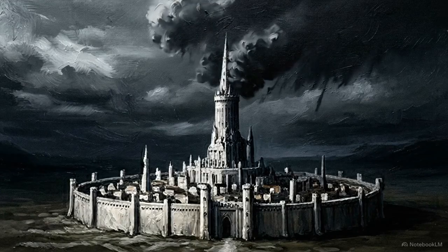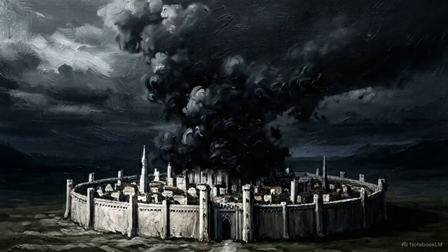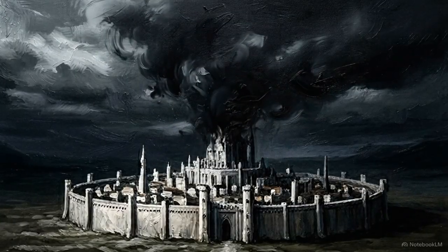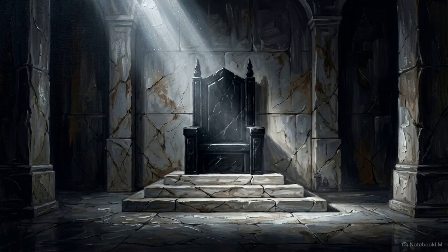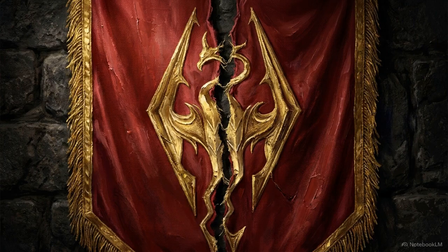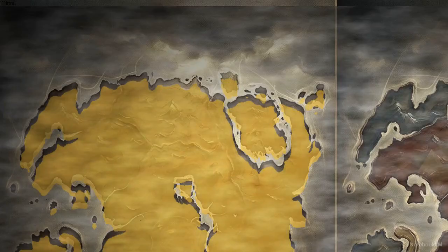When a central authority vanishes, it rarely leaves a peaceful, empty throne. It shatters the structural integrity of the entire world. In the Second Era, the sudden disappearance of a continental ruler tore apart centuries of carefully maintained political unity in an instant. This animated map shows exactly how that collapse plays out.